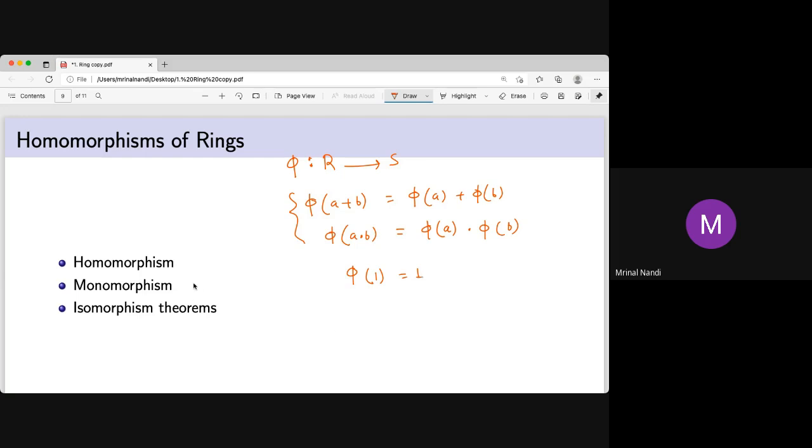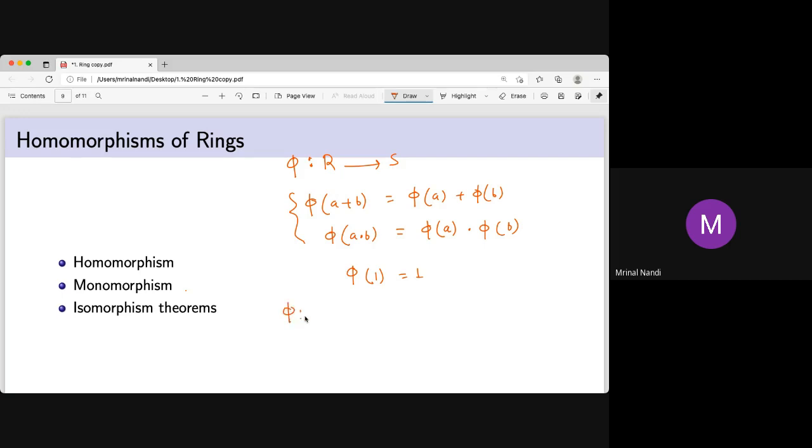Monomorphism: if it's an injective homomorphism, it's called a monomorphism. If it's an onto function, it's called an epimorphism. If it's the same R to R, it's called an endomorphism. If S is the same ring as R, with the same operations, this is called an endomorphism. And if it is both injective and onto, that is bijective, and a bijective homomorphism is called an isomorphism, like in groups. And there are several results called isomorphism theorems.